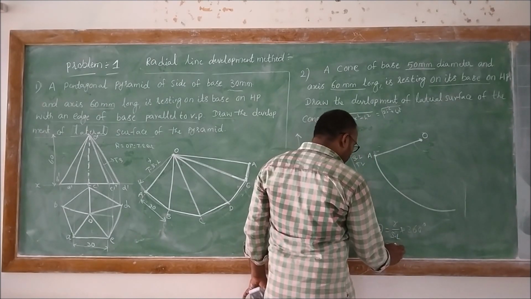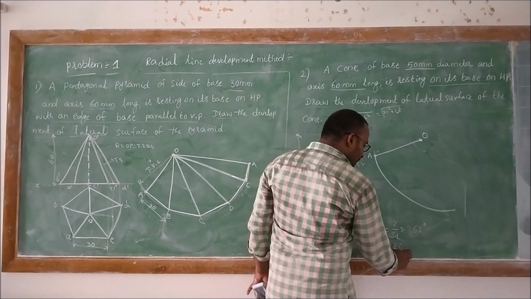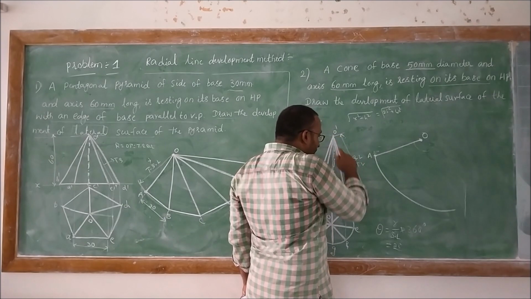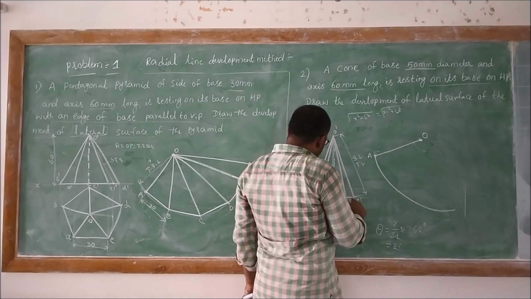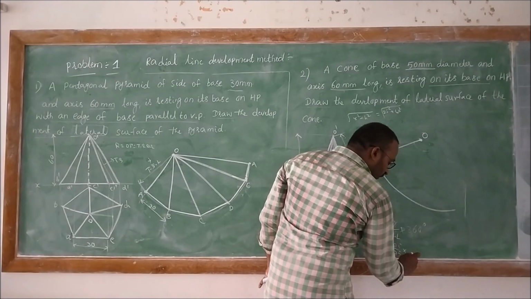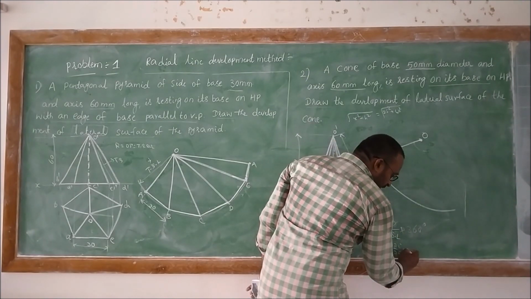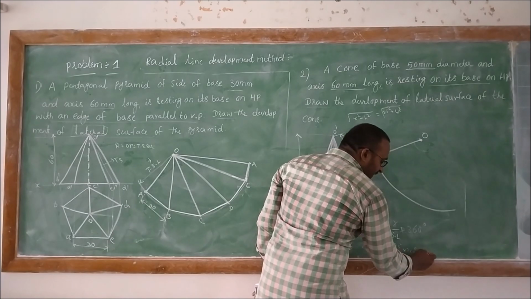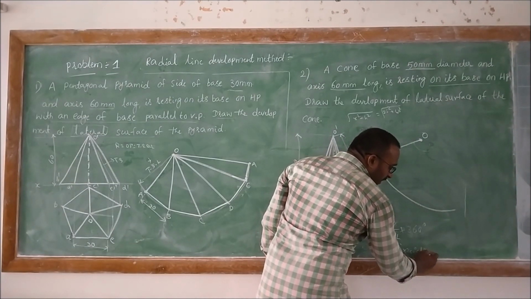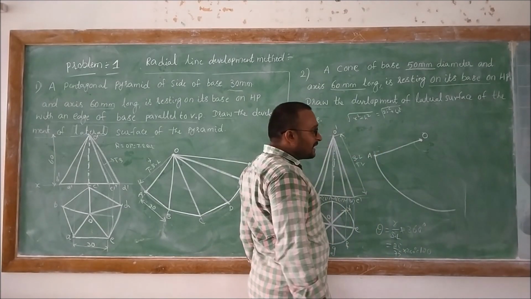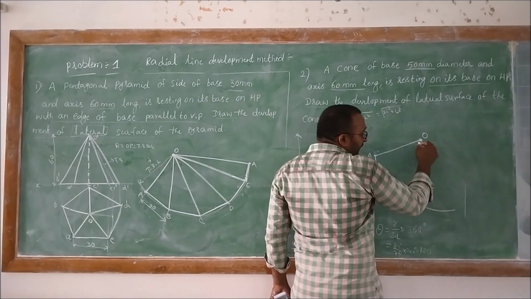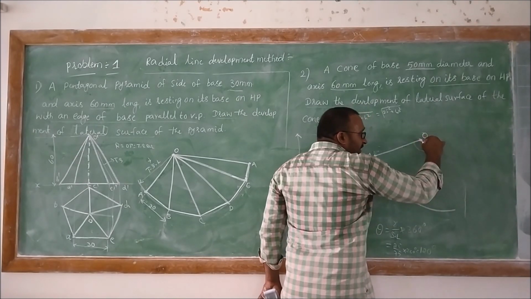So here small r is equal to 25, and the slant length, I don't know exactly, say about 75 or something. So you need to calculate the value into 360. Then you will get some angle, say for example 120 or 130, I don't know exactly. So say if it is 120 degrees, then take the 120 degrees and then draw the